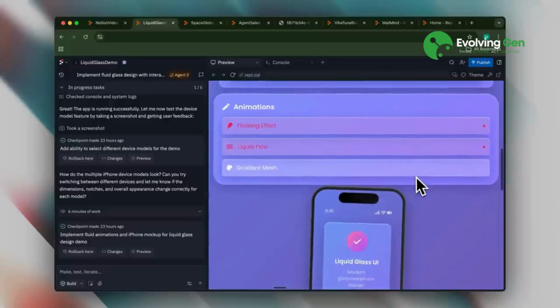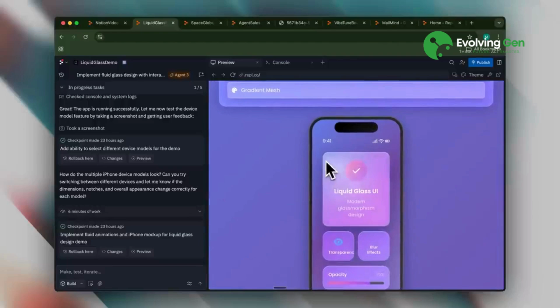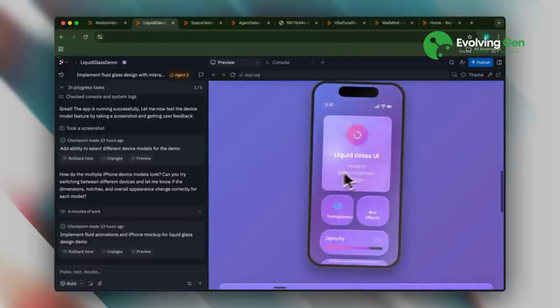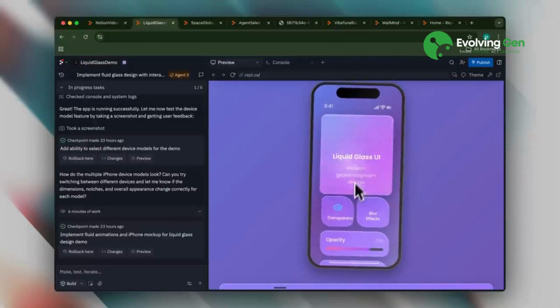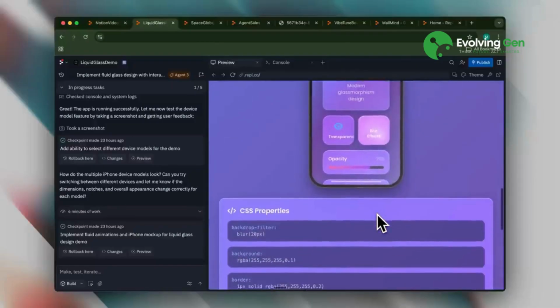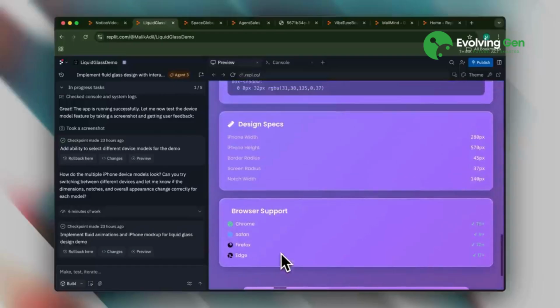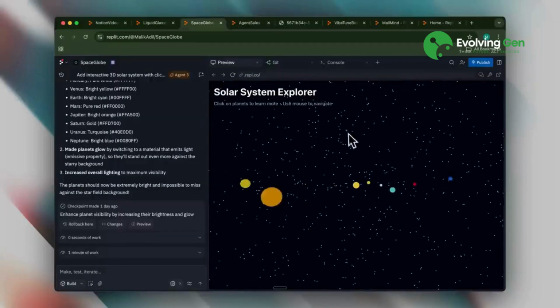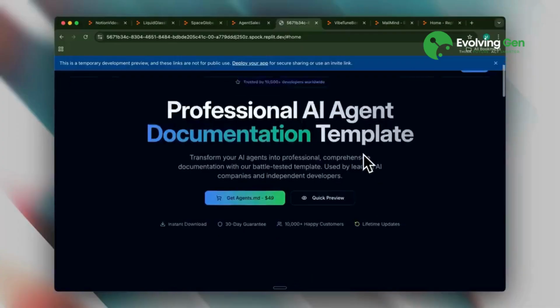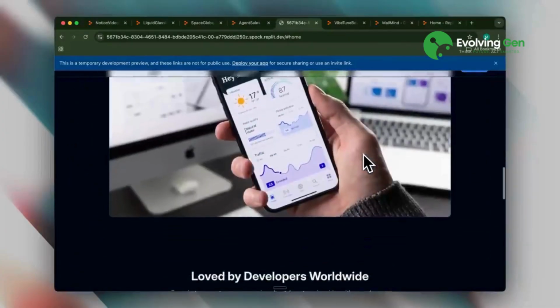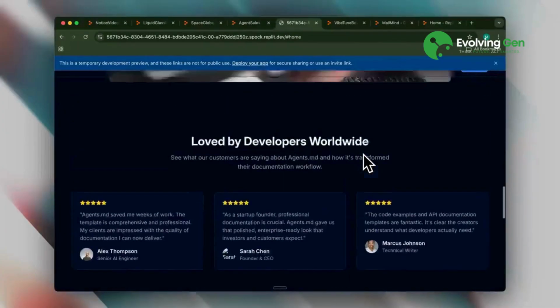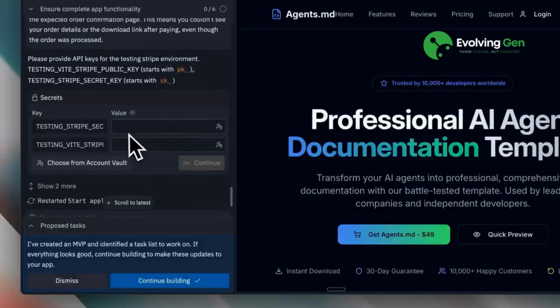Regarding Replit's app development features, I created a liquid glass design website with a phone demonstration. I requested an iPhone mockup, but the layout appeared cluttered. The liquid glass design implementation itself was excellent, though the overall result wasn't particularly remarkable. I also tested a solar system explorer, which looked impressive. Additionally, I wanted to develop a dashboard concept for selling agent.md files. It also automatically asked me for the Stripe integration for payment processing.